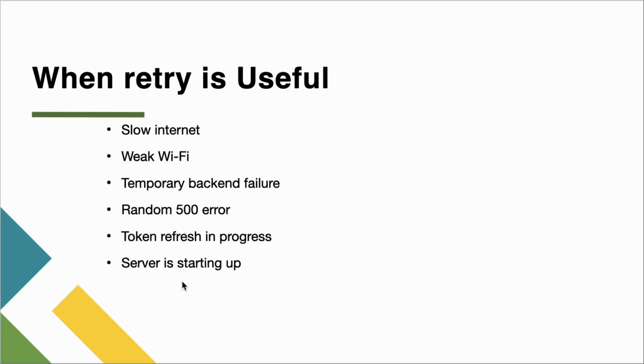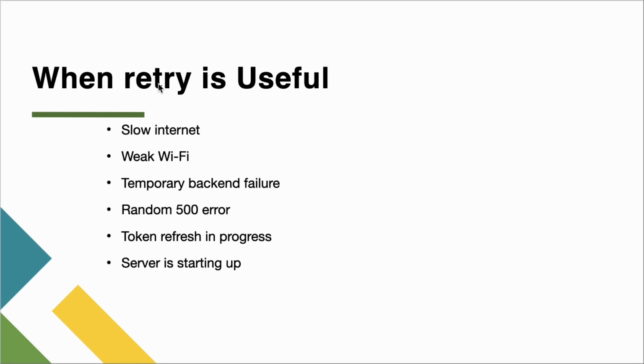So what I mean is, let's be honest, most of the failures in apps are not permanent. We all know that, right? So your user's Wi-Fi didn't die, it just sneezed, right? It is not necessary that your user's Wi-Fi will be blocked or stopped permanently. Rather, there is a possibility that it might be slow at that point in time when you were trying to make an API call. So probably any of these reasons could happen, and because of them you can make use of the retry operator.